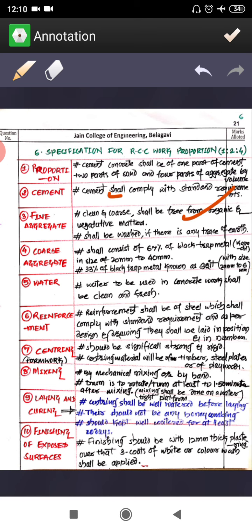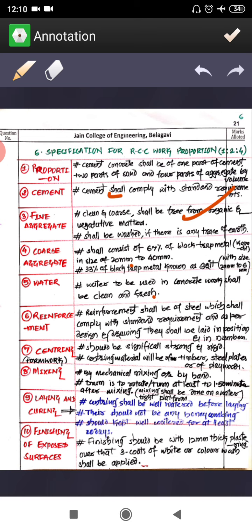So the size of that kapachi or jelly will be 20 to 40 size. 33 percent of black trap metal, that is grit, you're supposed to mix with that, so it is 100%, right? 67% is for 20 to 40 size, and 33% will be of 20 to 6 size, that we call grit, right?